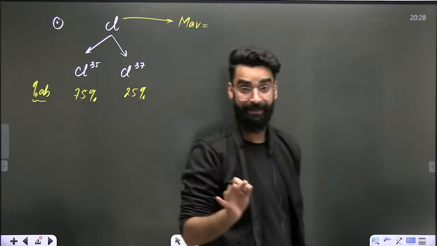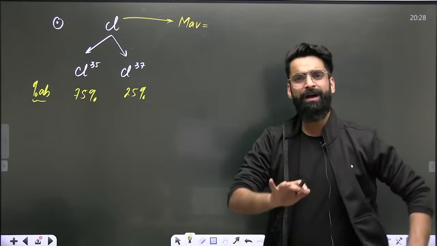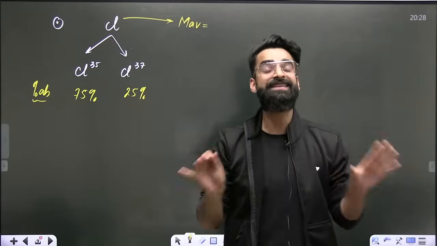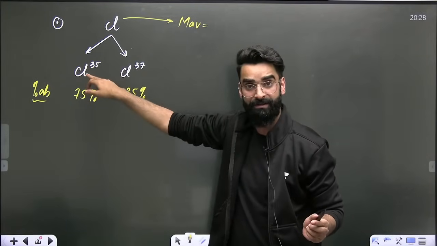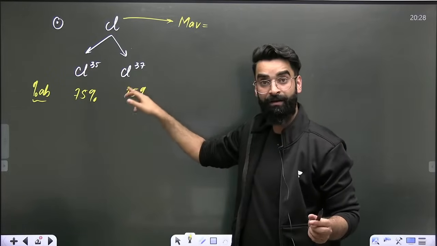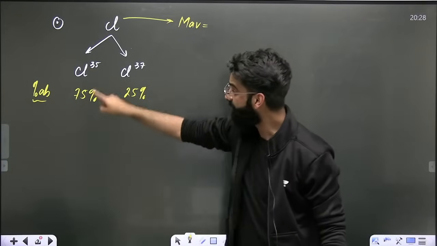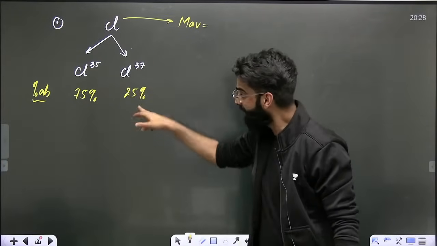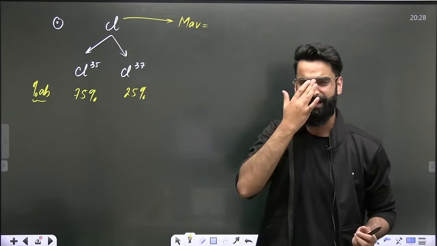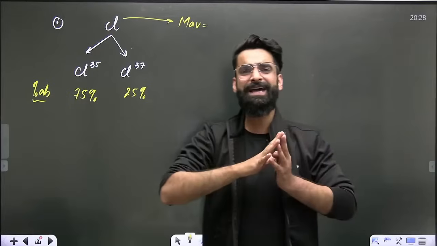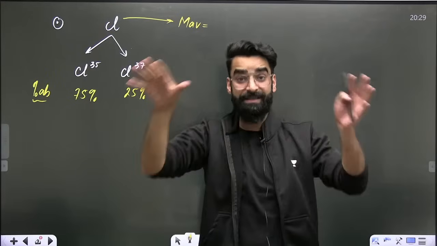What does this 75% mean basically? It means out of the total chlorine which exists in the universe, since chlorine exists in two different atomic forms, Cl35 and Cl37, 75% of the chlorine atoms will be present in the form of Cl35, and the remaining 25% will be present in the form of Cl37. For example, let's imagine the entire chlorine is present in this room.